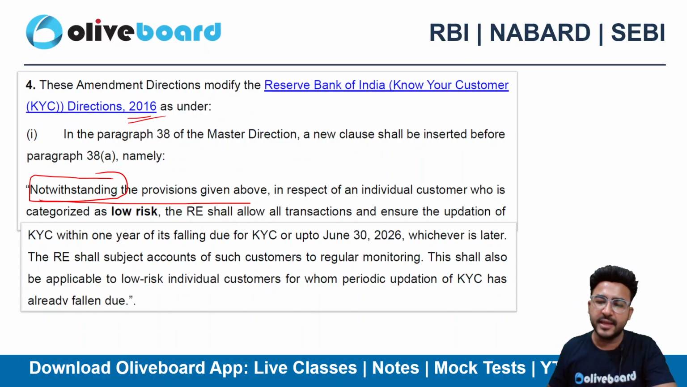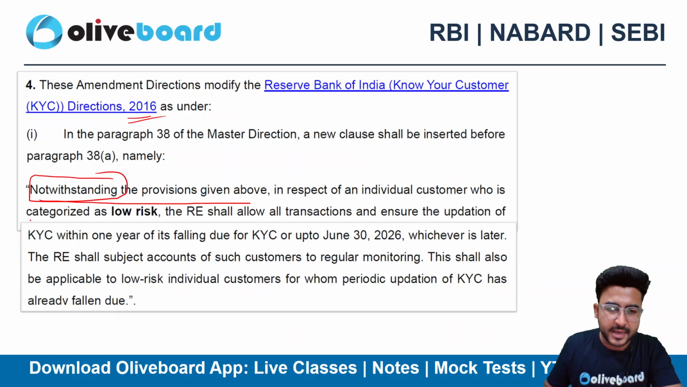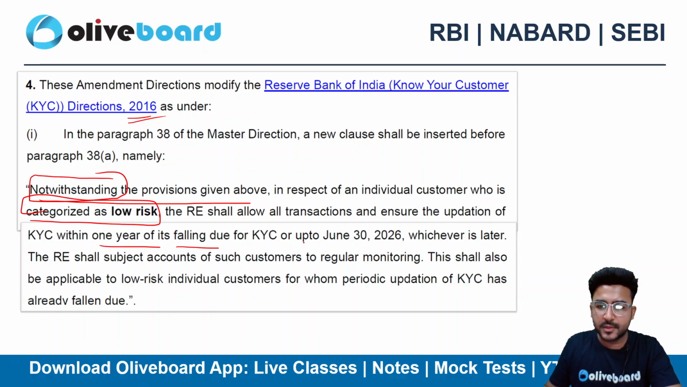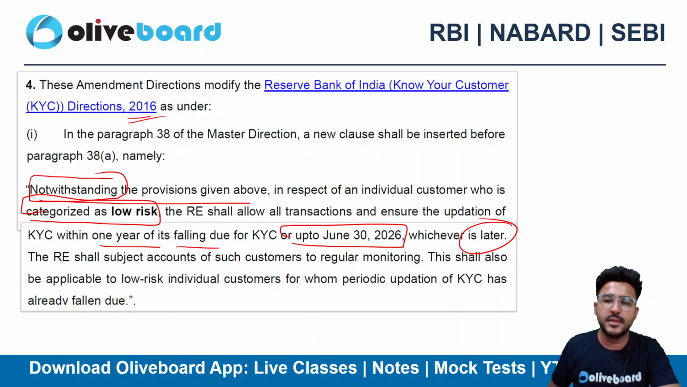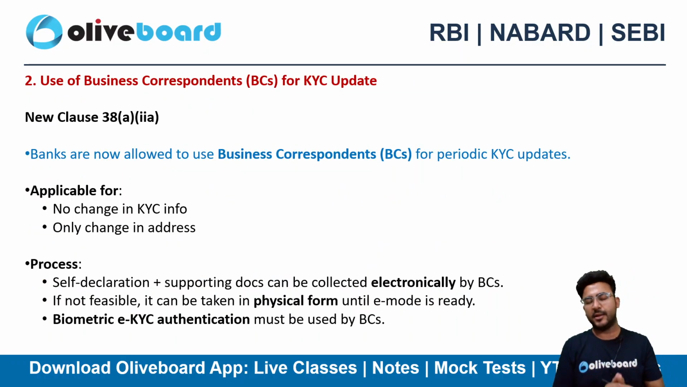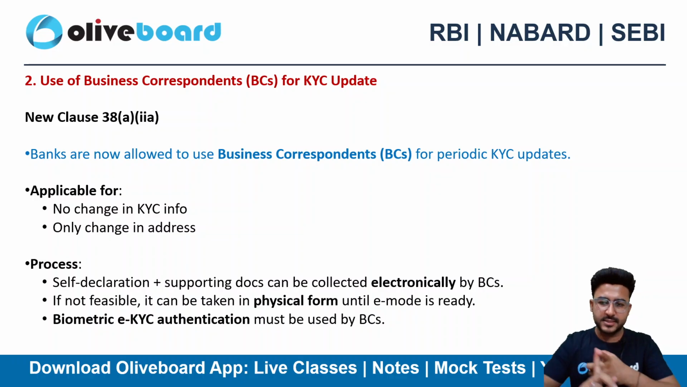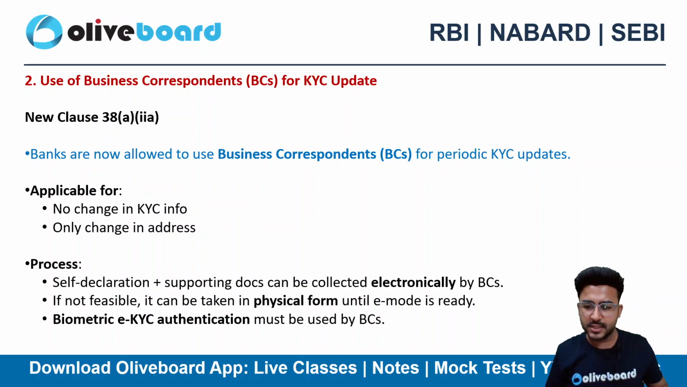So notwithstanding, this is the eligibility that applies. The categorized low risk customers can now definitely update the KYC within 1 year from falling due, or 30th June 2026, whichever is later. So this is the language of the circular. You can definitely read it later on as well. There are screenshots of the circular, plus I have given a summary related to the circular.